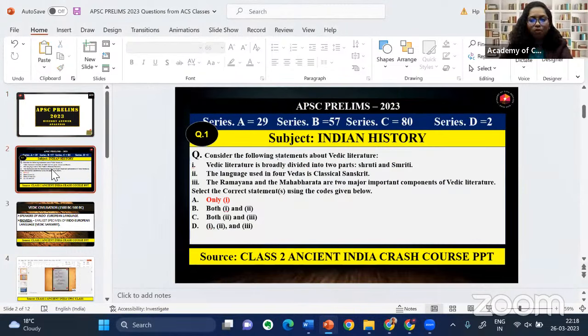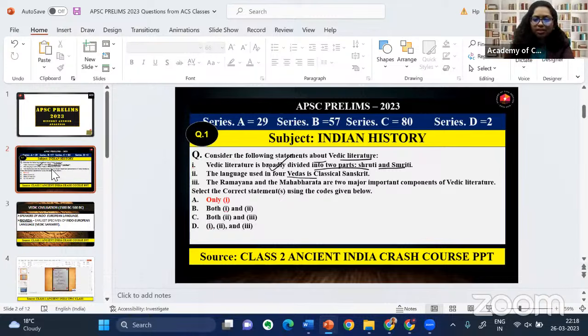Consider the following statement about Vedic literature. Vedic literature is broadly divided into two parts, Shruti and Smriti literature. I think it's very familiar. All of you know the first statement is correct. But most of you will be getting confused in the second statement.